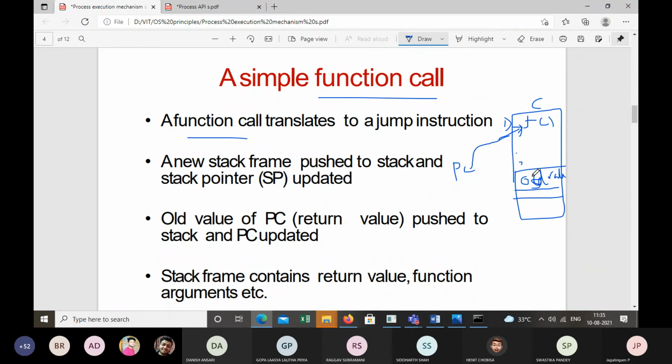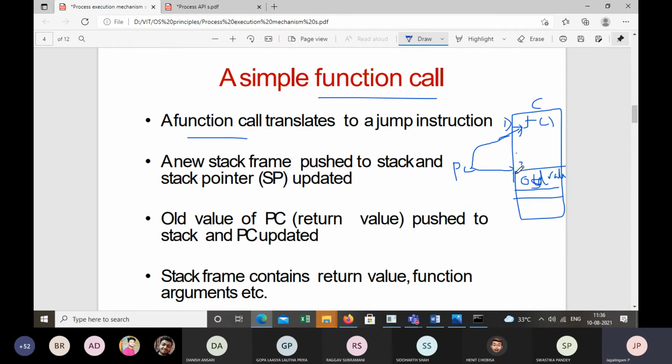Now, after the PC is pointing to the function, the PC has to move to the instruction of the function, right? It has to move to the body of the function, which has the instructions of the function. So when the PC is moving, the stack will be updated.